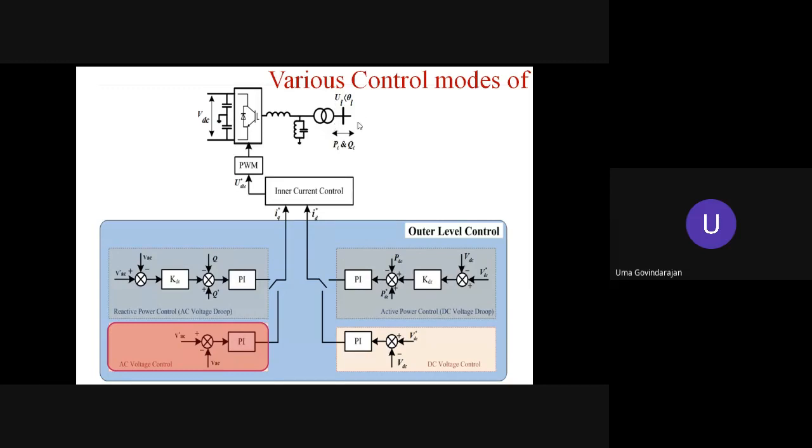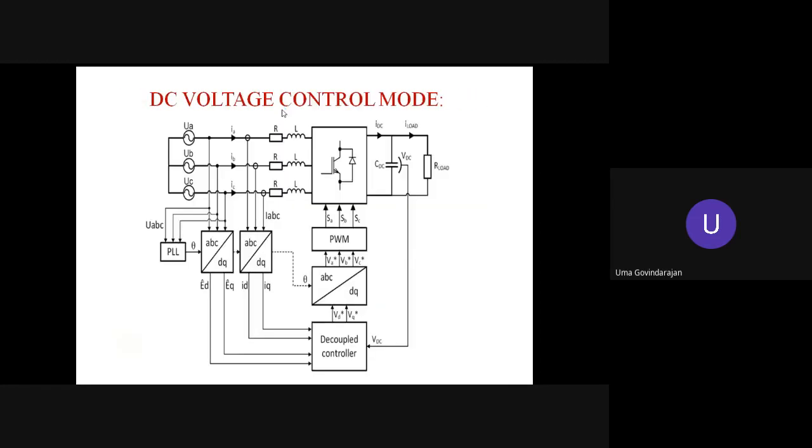If you look into the supply voltage, at this point, both the real and reactive power exchange will take place. And this is a passive filter. Using this PWM rectifier, it is possible to achieve voltage regulation and the power factor correction.